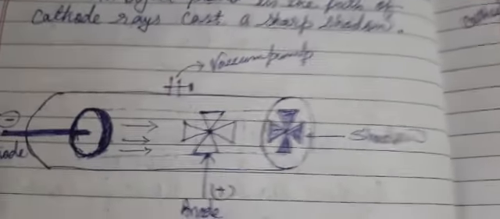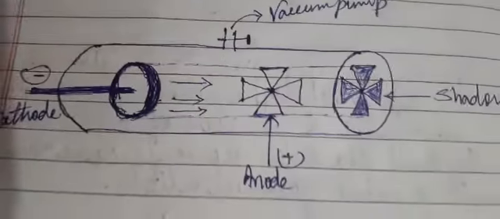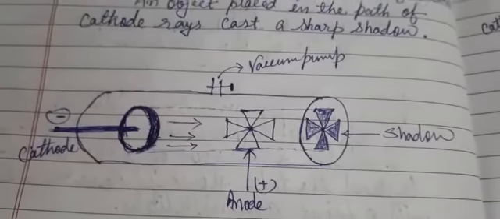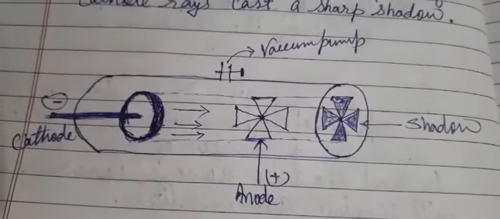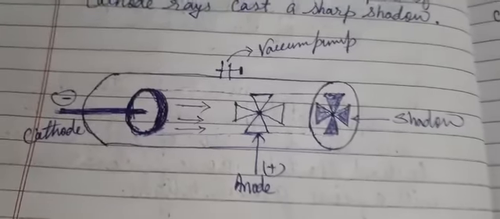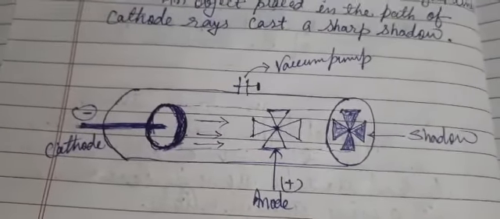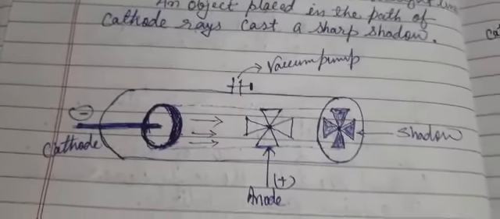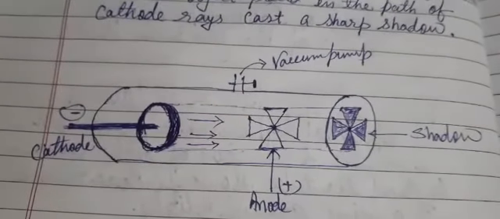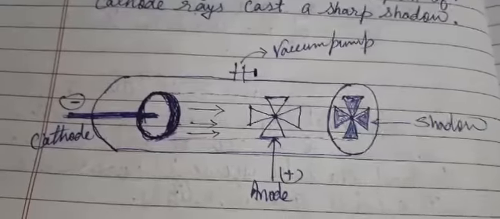In the case of the cathode ray, what we say is that it travels in a straight line. The same is the case with the anode ray also. It also travels in a straight line. How will it be confirmed? In the same way as it was confirmed in the case of the cathode ray.